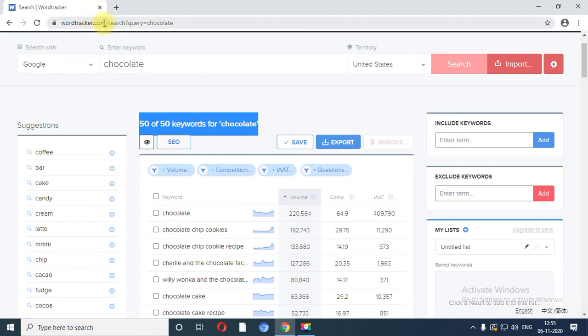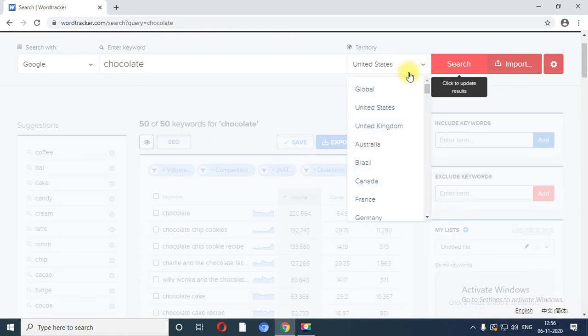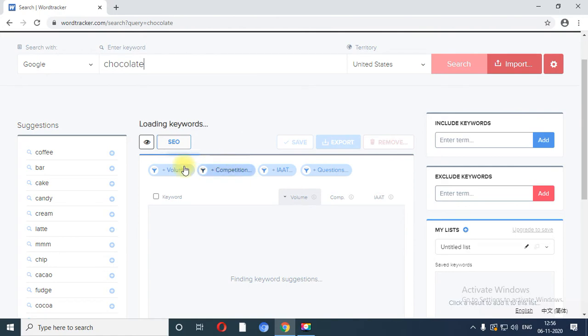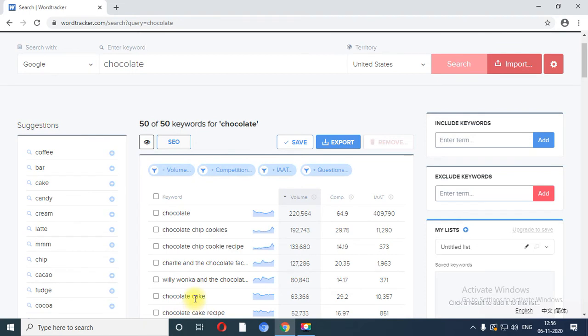So approximately 50 keywords are based on the chocolate keyword. So what is Word Tracker? Over here, in the search engine of Google, I have used the keyword chocolate. The territory is based on the United States. Again, you can search it based on the country India. Right now I have put United States as it is, and it will return the results based on the top 50 keywords, and you have a list of keyword chocolates, and you have a volume, or we can say how many searches have been performed on a particular keyword.